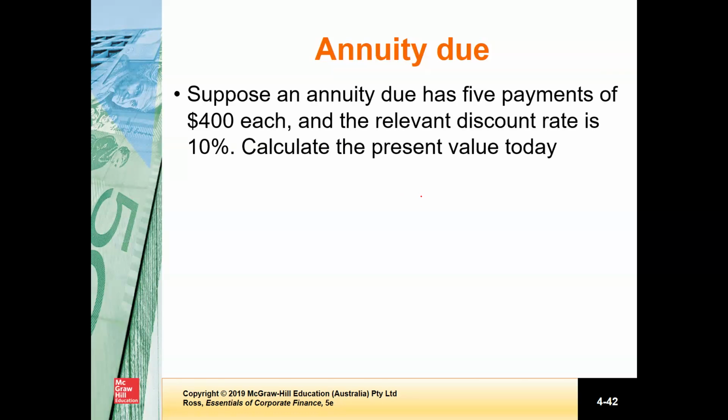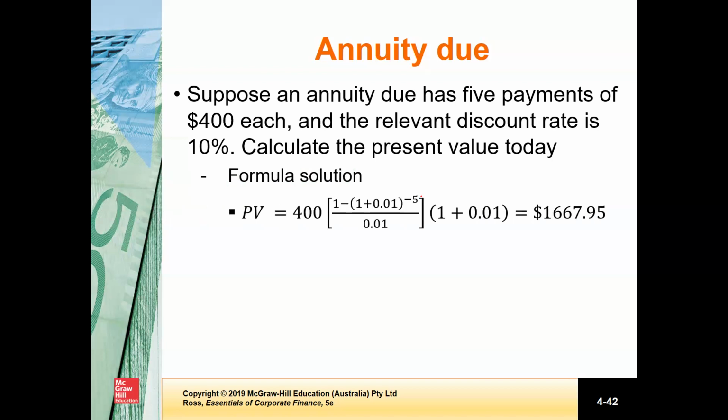Okay. So now we have seen how we calculate the value of an ordinary annuity. Now let's see how we can calculate the value of an annuity due. Suppose an annuity due has 5 payments of $400 each, and the relevant discount rate is 10%. So calculate the present value today.